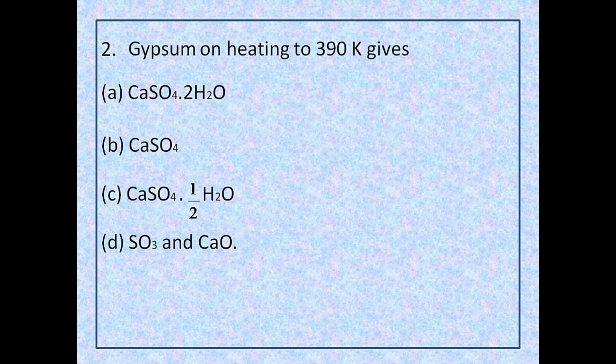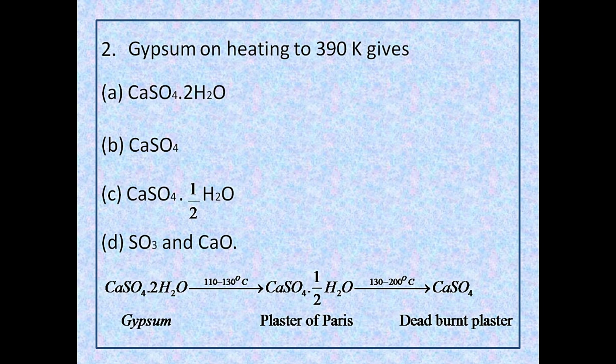And if this plaster of Paris, that is CaSO4.½H2O, is heated further above 130 degrees Celsius, then it loses the half molecule of water to form anhydrous calcium sulfate, which is also called dead burnt plaster. Let's look at the reaction.